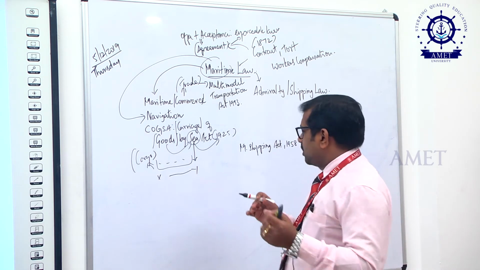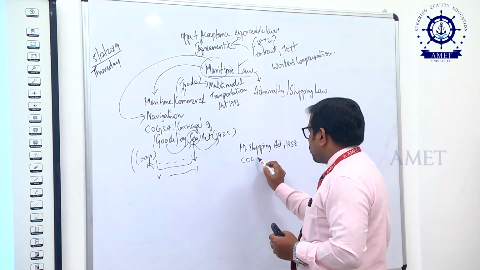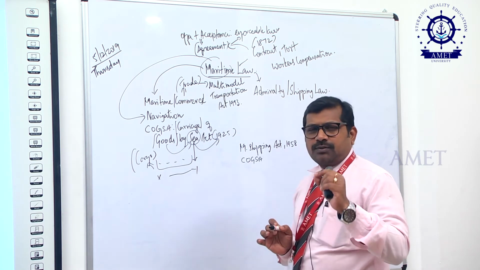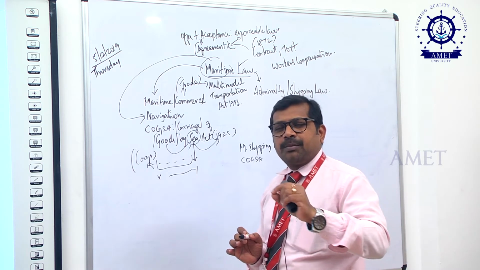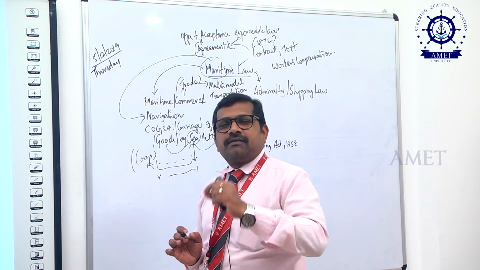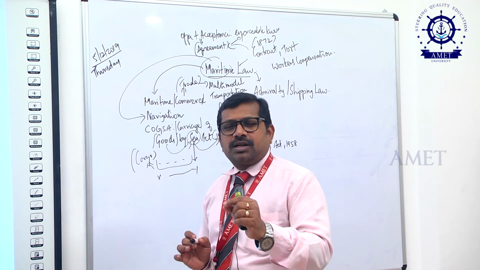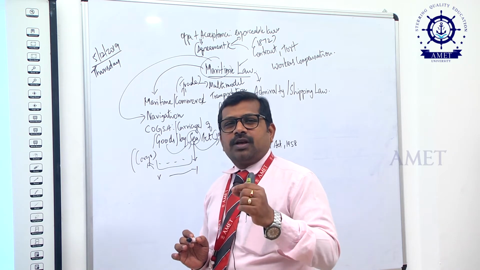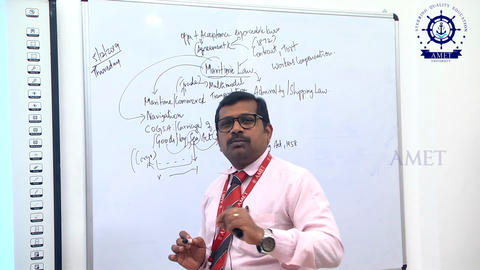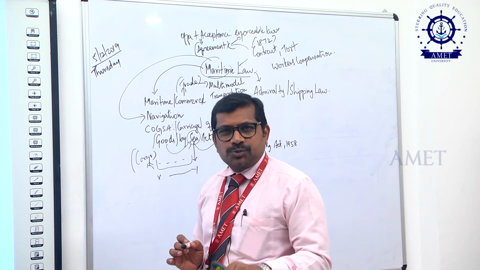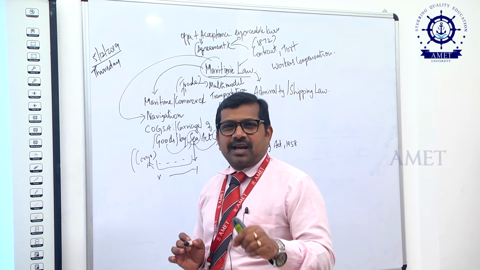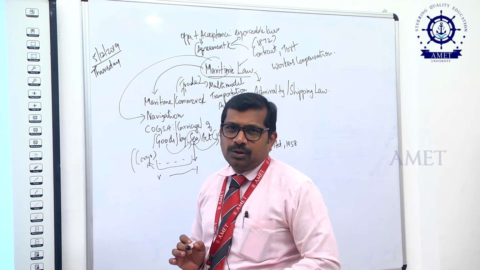The second one, which we have already discussed, is COGSA, the Carriage of Goods by Sea Act. There are various modes of transportation, by sea, by air, by rail, but in particular if any goods are carried by sea transportation, immediately the Carriage of Goods by Sea Act 1925 comes into force.